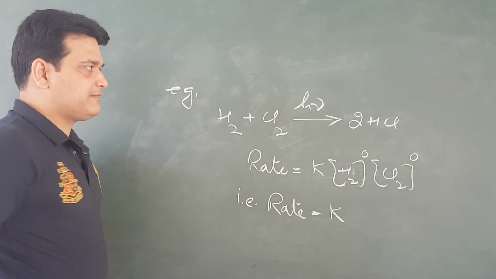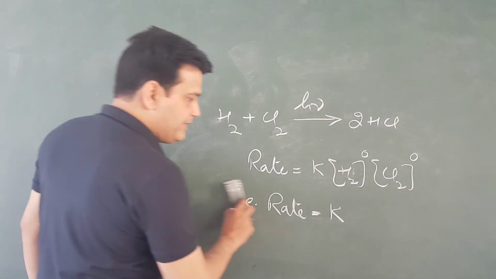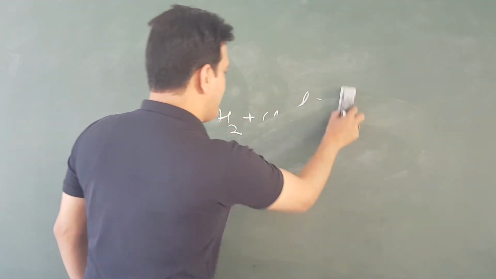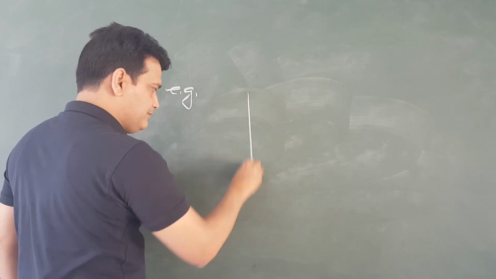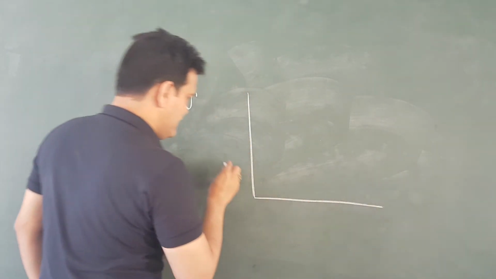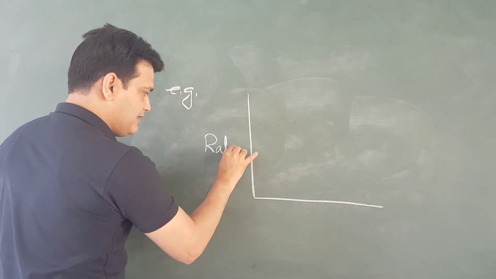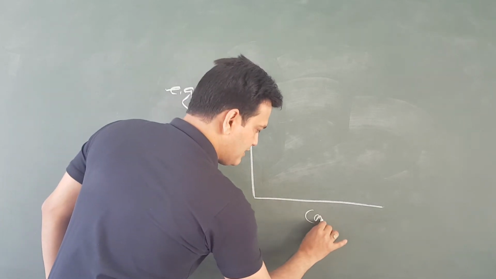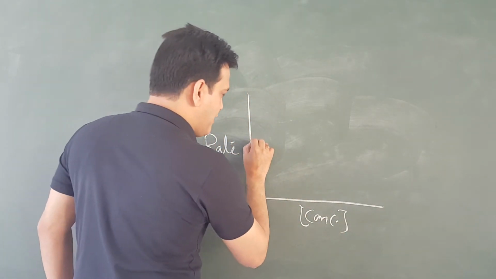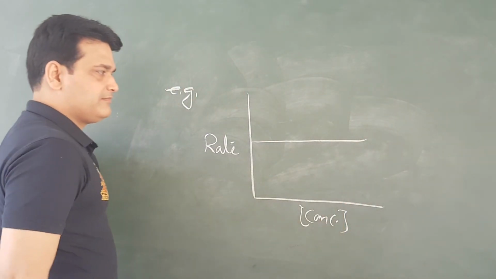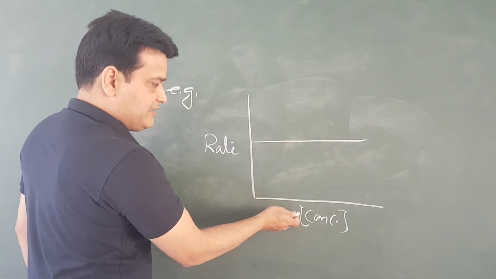And for such photochemical reactions, the graphical representation is like this. If this is the rate and this is the concentration, the graph will be like this, parallel to the x-axis.